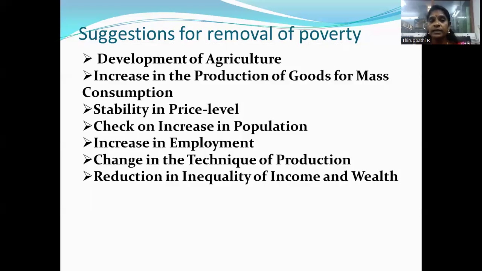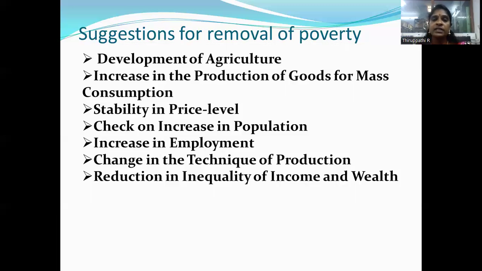In urban areas, employment increases due to the establishment of small scale industries and transport systems. So the government should aim to provide self-employment opportunities to the poor sections of the people.